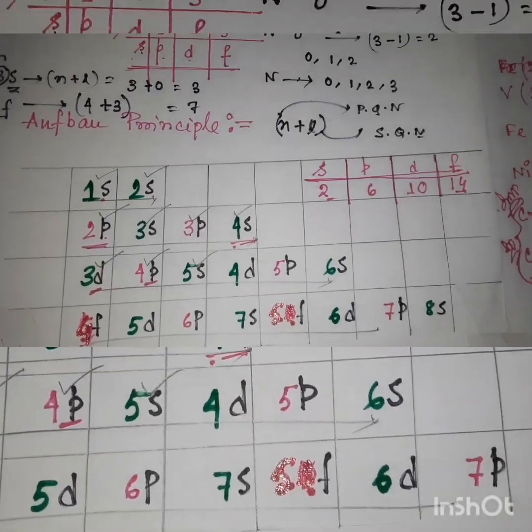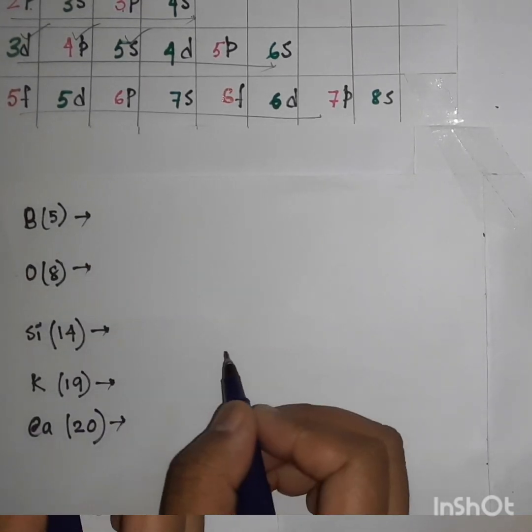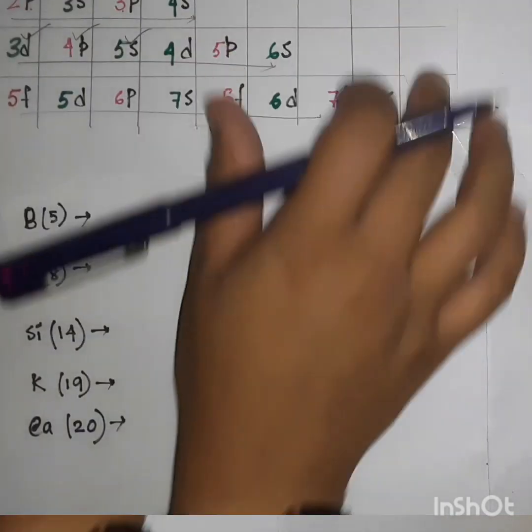Now we are going to discuss this configuration with some examples which we already did in our last classes by the 2n square rule. But today we will put those electrons in particular orbitals. At first I have taken boron, 5. You have to remember this chart.